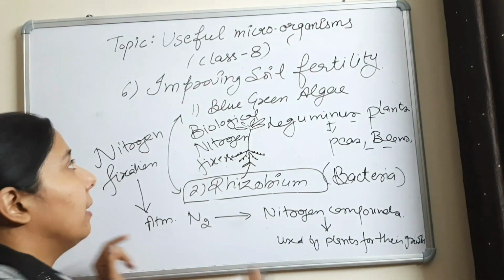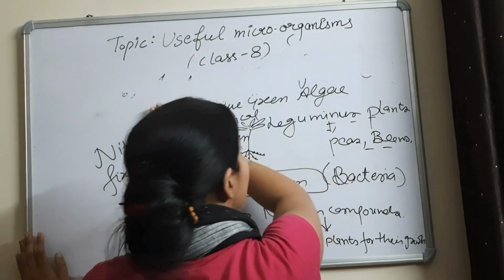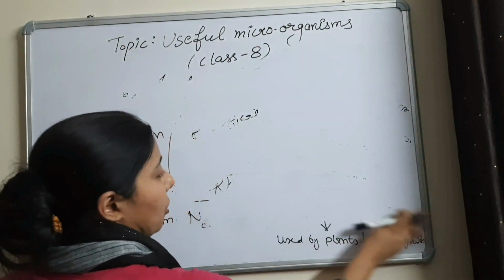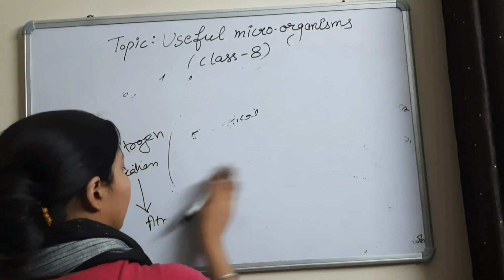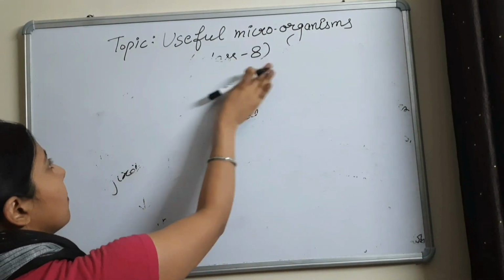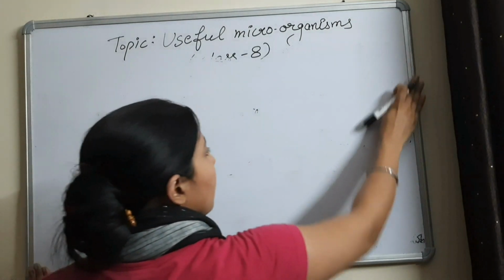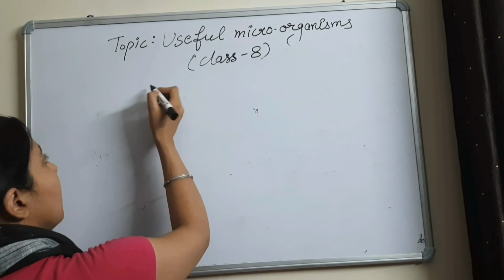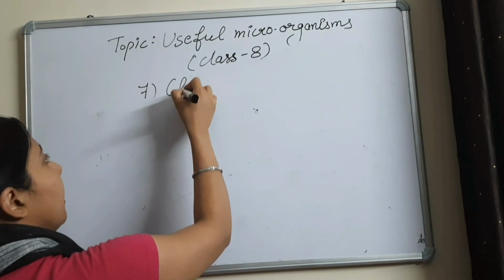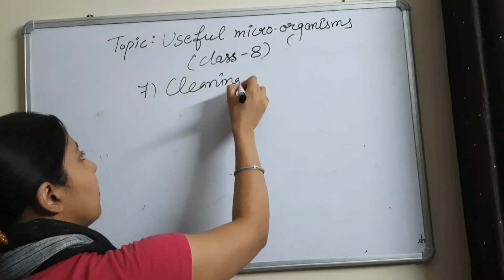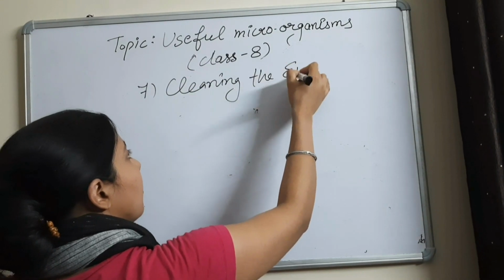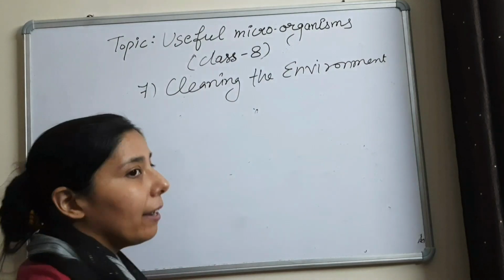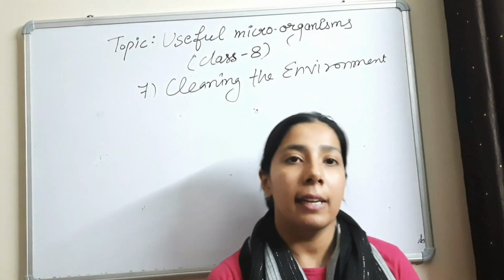Now the last point, topic number 7, is cleaning the environment. The microorganisms are also helpful in cleaning the environment.